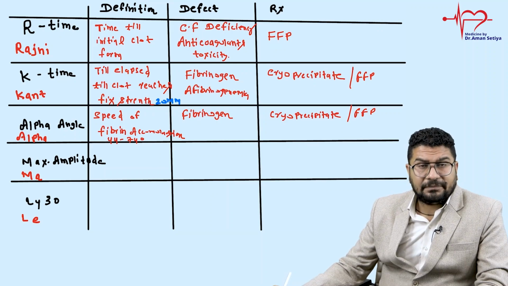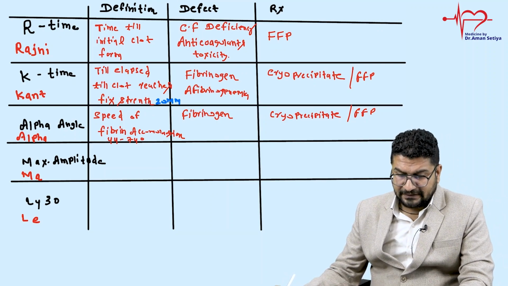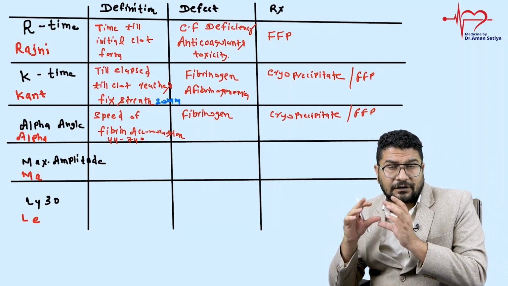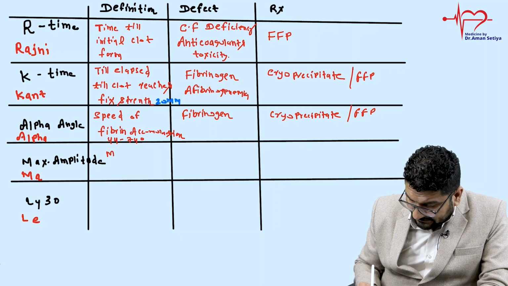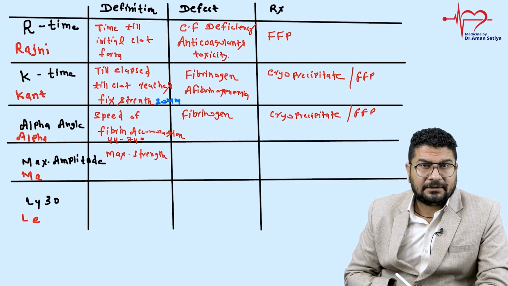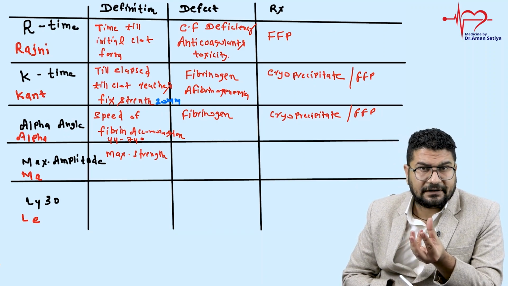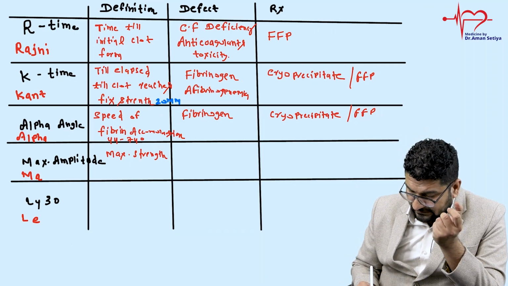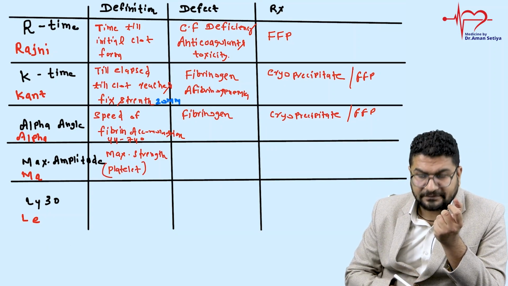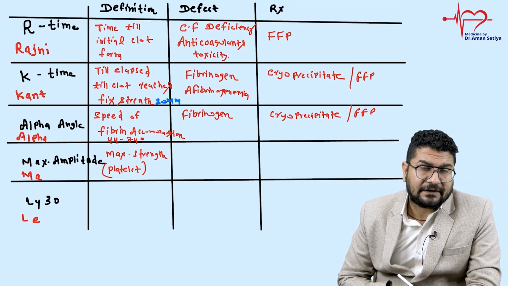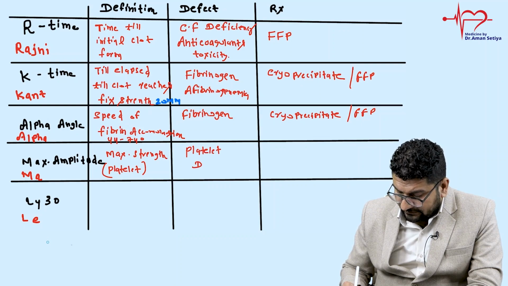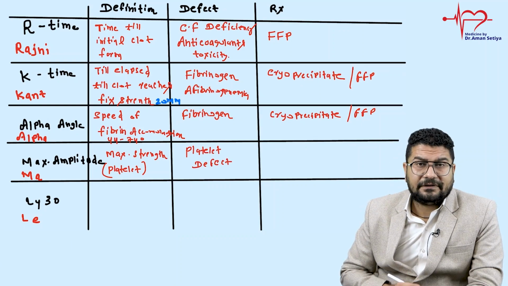Coming to maximal amplitude, understand, max amplitude is the highest vertical amplitude. So basically it is telling you the maximal strength of the clot which is forming. And this depends on the availability of platelets as well as clotting factors. So basically this is platelet dependent. It will depend on platelets, so both qualitative and quantitative platelet defects. In a platelet defect, you can see this maximum amplitude will be defective.